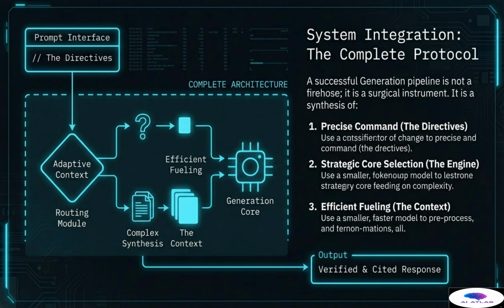The integrated result flows into the generation core, which performs its internal chain of thought diagnostic, verifies its logic, and adheres strictly to the citation requirement. The final output is the ultimate goal, a verified and cited response, compliant with truth, adherence, and reasoning. This complete architecture transforms potential chaos into operational certainty and auditable truth.